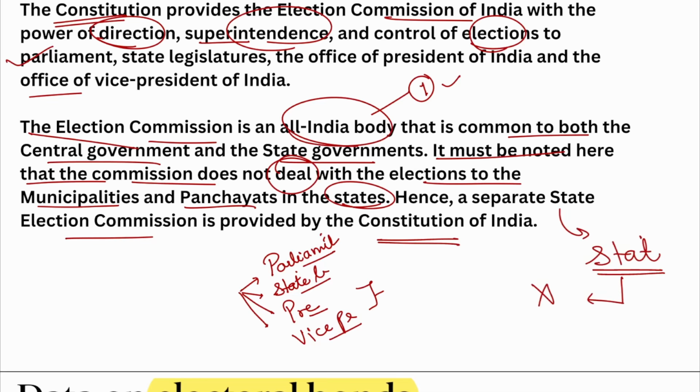Only the Election Commission of India deals with that. State election commission deals with the elections to the municipalities as well as the panchayats. All right. Let's move forward.